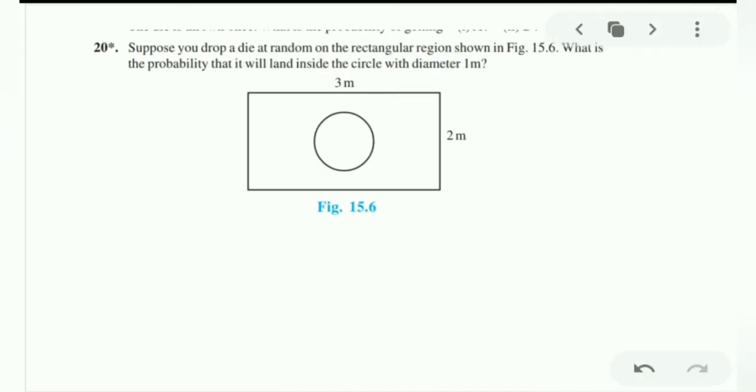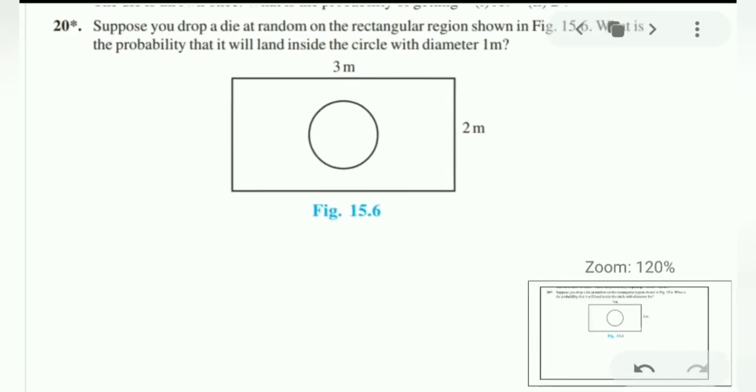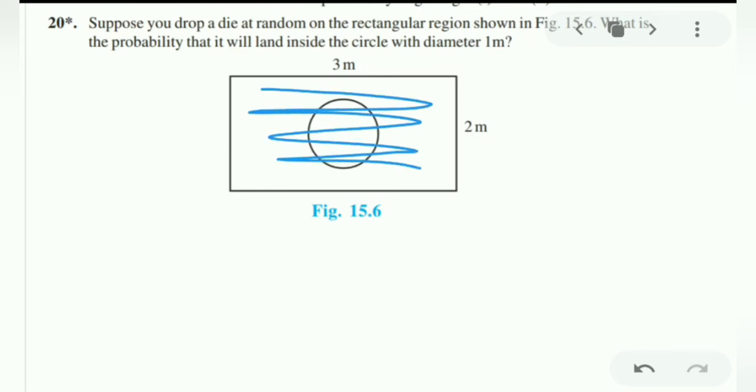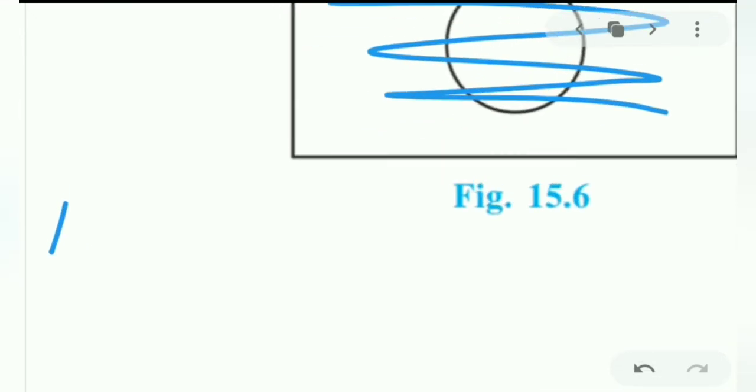So here is a question which is a little bit different. Suppose you drop a die on a random rectangular region. What is the probability that it will land inside the circle having diameter 1? So here one new thing is given. First they have given this whole area, which means the whole rectangle. You have to find the area of the rectangle because that is our total.